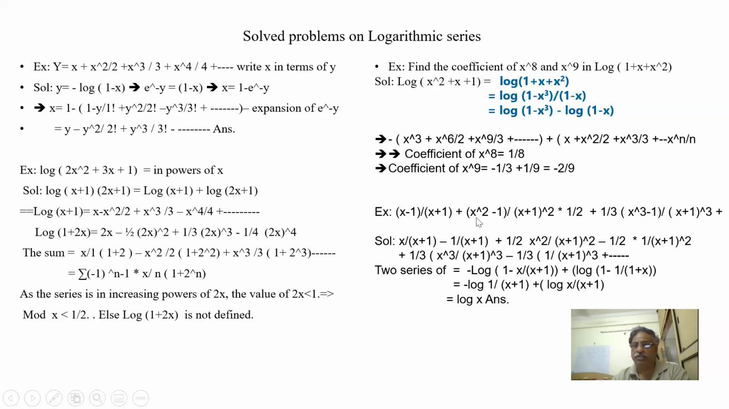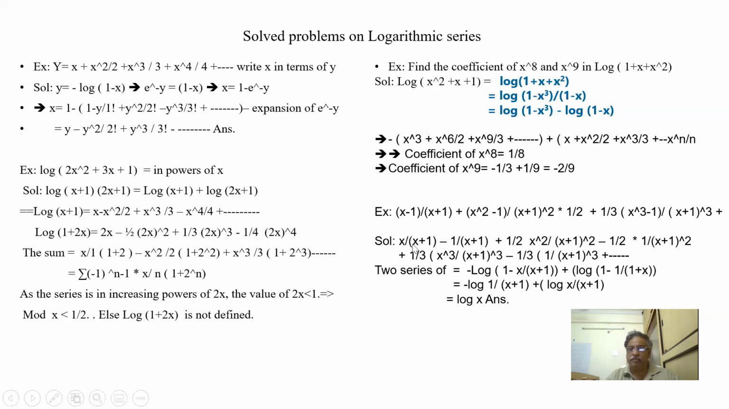x minus 1 by x plus 1 plus x squared minus 1 by x plus 1 whole squared into 1 by 2 plus 1 by 3 into x cubed minus 1 by x plus 1 whole cubed. Like that it is going on, a series. So how to do this series? I am simply expanding the series. This is x minus 1 by x plus 1, so x by x plus 1 minus 1 by x plus 1. This is x squared by x plus 1 whole squared minus 1 by x plus 1 whole squared, into 1 by 2. This is x cubed by x plus 1 whole cubed into 1 by 3 minus 1 by x plus 1 whole cubed into 1 by 3. These are two series.